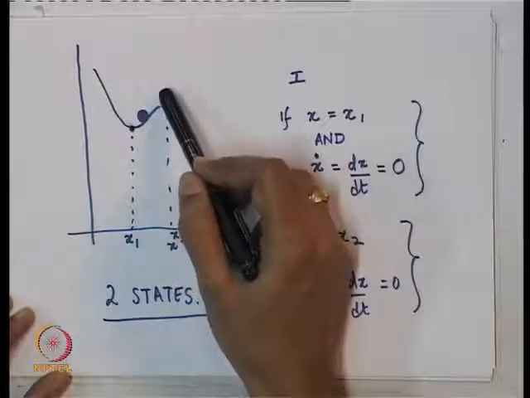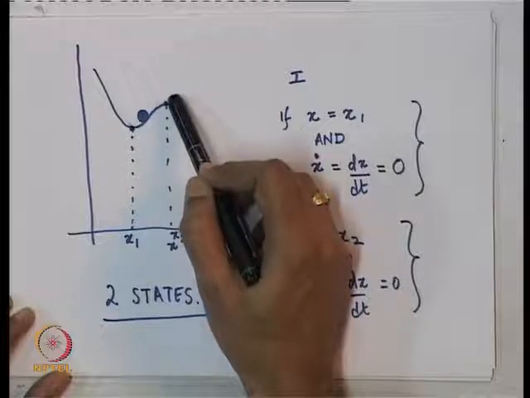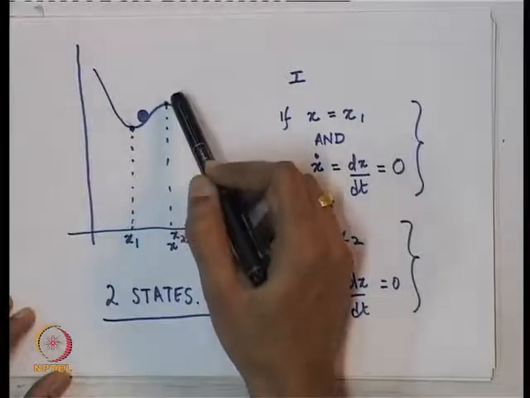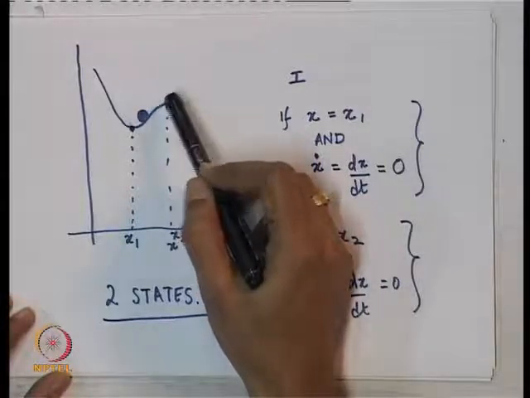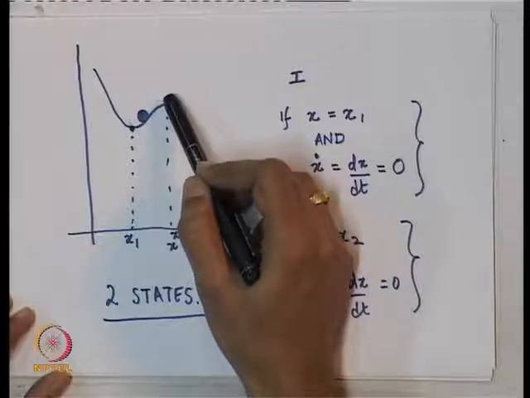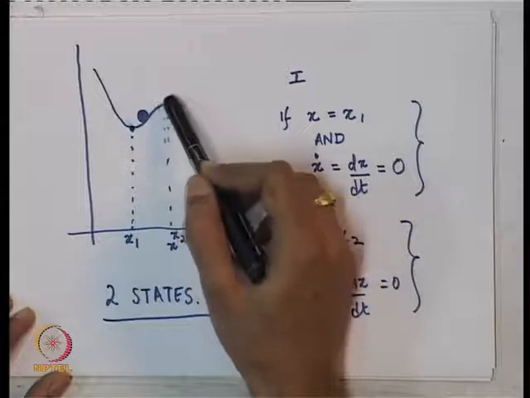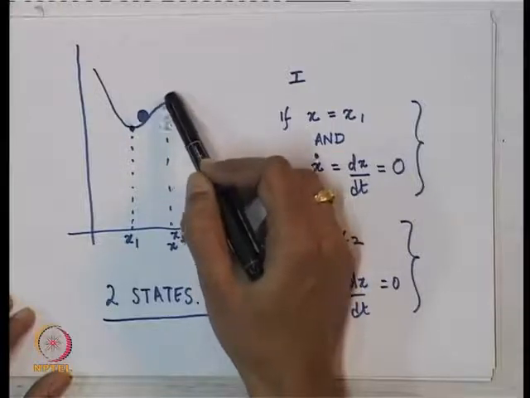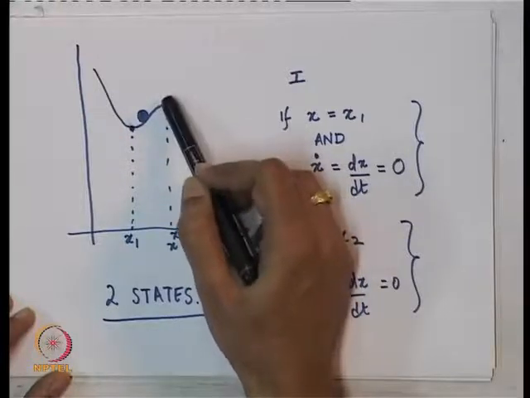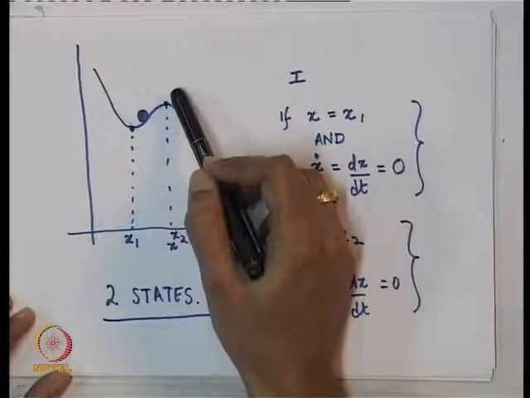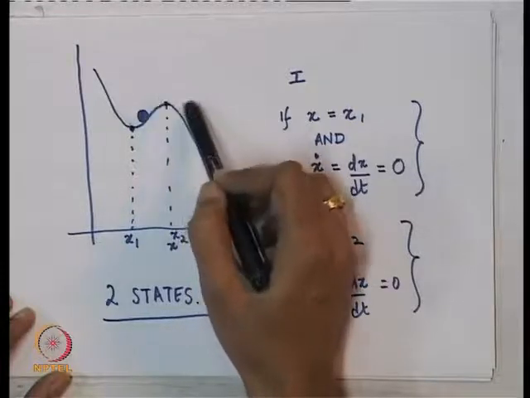Contrast this with a situation where the ball is here. If the ball is placed here at 0 velocity, in case I give a small disturbance, it will just roll off. So, this particular equilibrium is such that if the ball is at it, a small push can really take you out of the equilibrium.